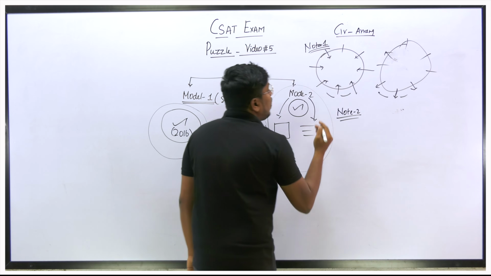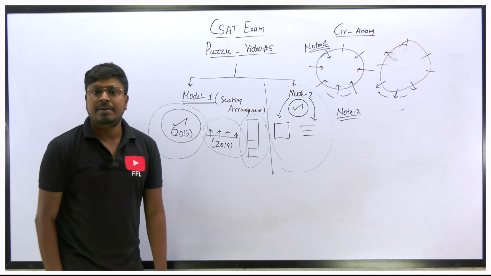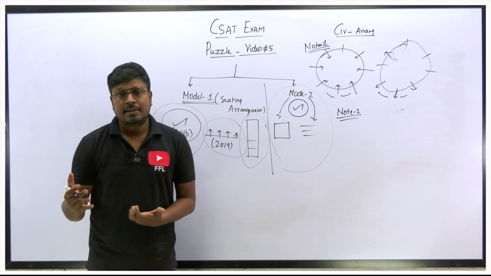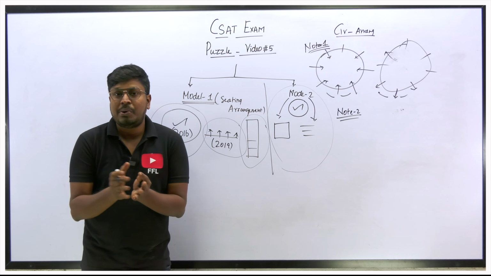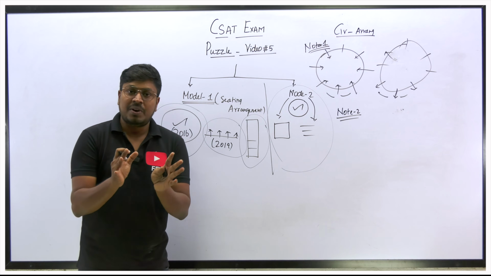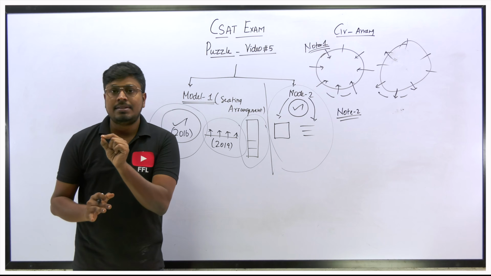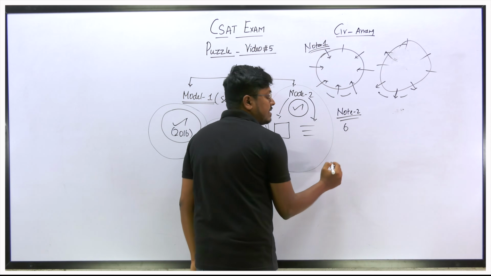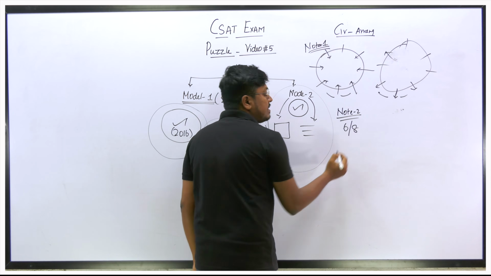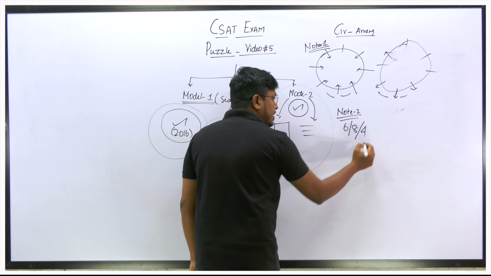So check how many of them are sitting in a circular arrangement, whether 8 people or 5 people are sitting in a circular arrangement. That is important. Why is it important? Because all the even number of persons will be facing each other. For example, if there are 6 persons sitting in a circle, or 8 persons, or 4 persons sitting in a circle.